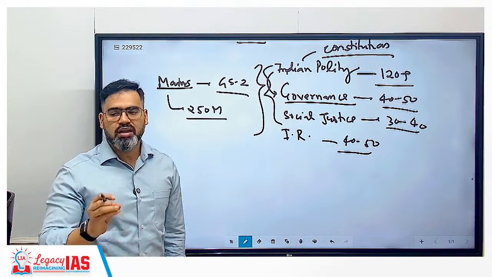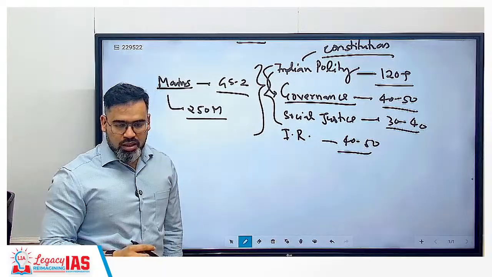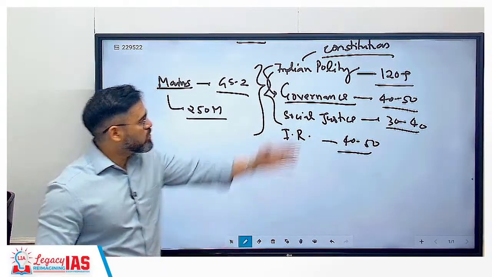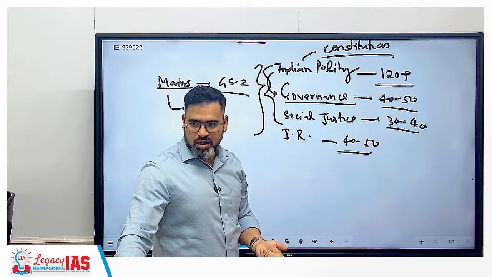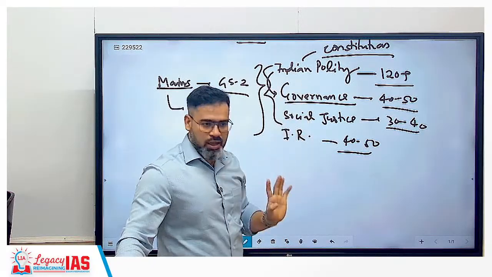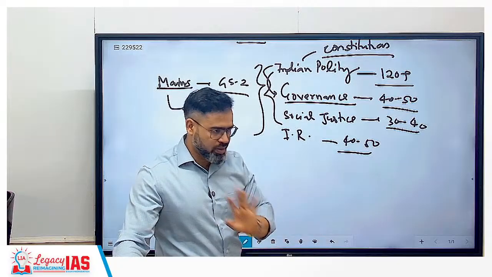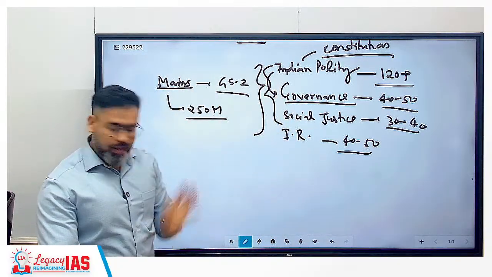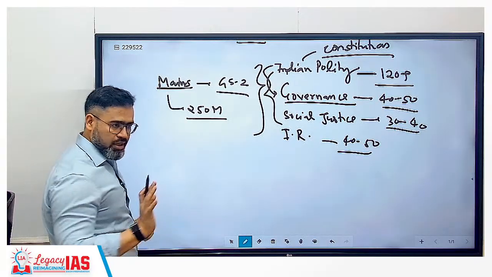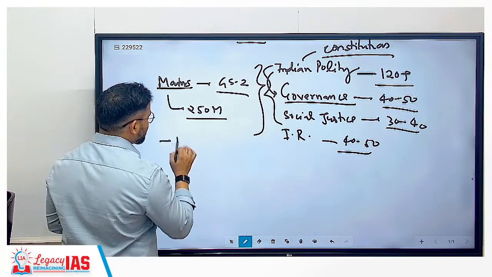Like social justice: issues regarding women, the rights of children. You have to take care of the constitution from there, or fundamental rights. Correct? So this is the importance here again. International relations is separate, but again, polity is important here. Now, mains is done. Now one more thing is the essay.